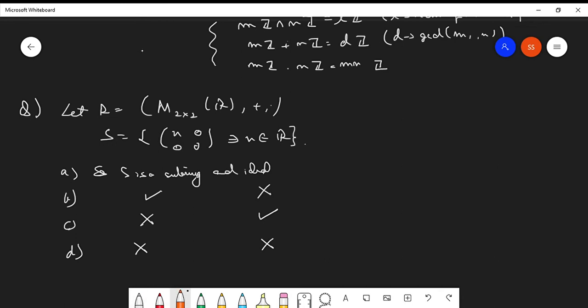You can cancel out one option at the very beginning, because if it is an ideal, it is obviously a subring, so it cannot be an ideal but not a subring. That is a completely wrong option.